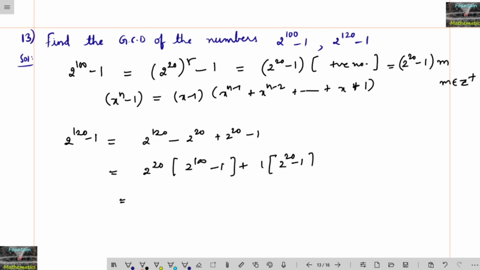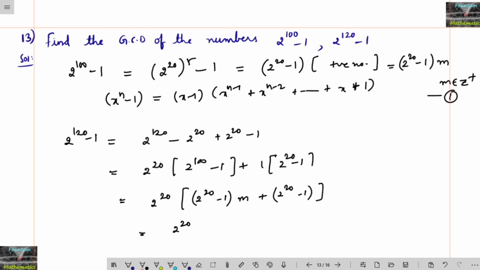Here we can also write 2 power 20 into (2 power 100 minus 1). By using this before, we can write this as (2 power 20 minus 1) into some m, some positive integer, plus again 2 power 20 minus 1.